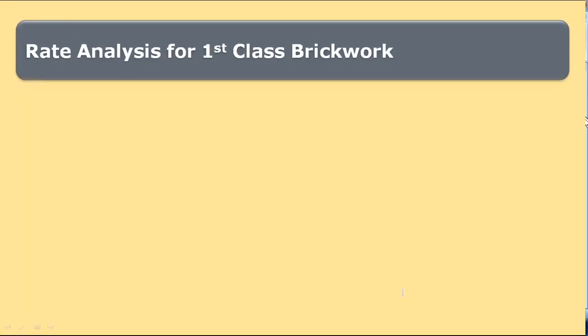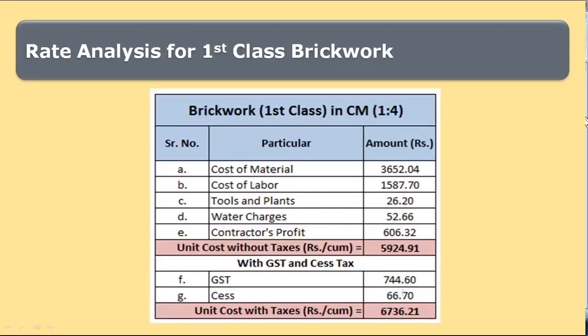So again we would go to the summary. So we have prepared the rate analysis for brickwork. The cost of material is calculated as 3652.04 rupees. Cost of labor is calculated as 1587.70 rupees. Cost for tools and plant is 26.20 rupees.